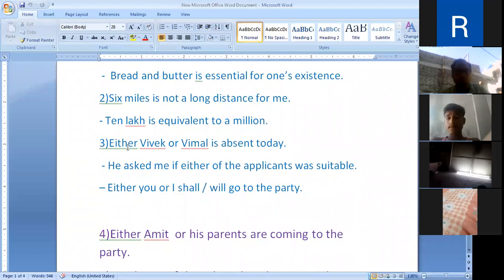Vivek and Vimal, these are two singular subjects. When two or more singular subjects are connected by either or, that time the verb in the sentence will be in its singular number. Either Vivek or Vimal is absent today.